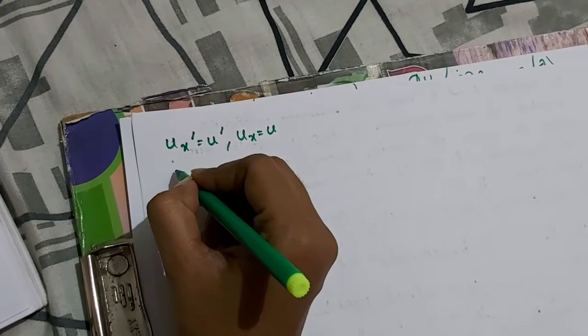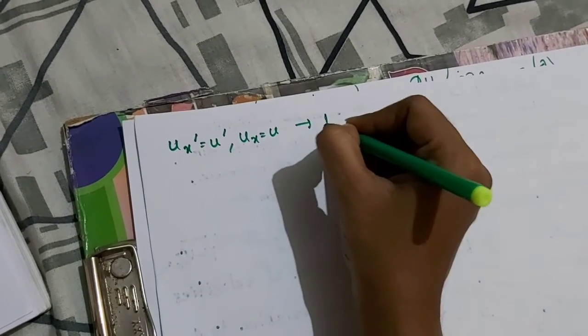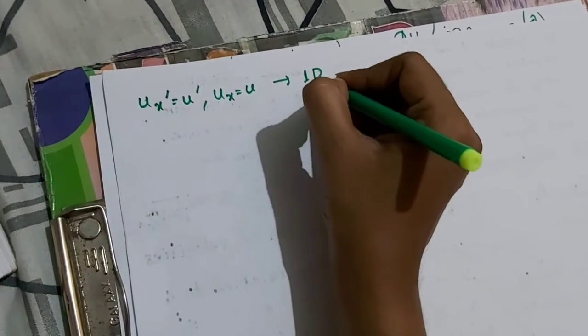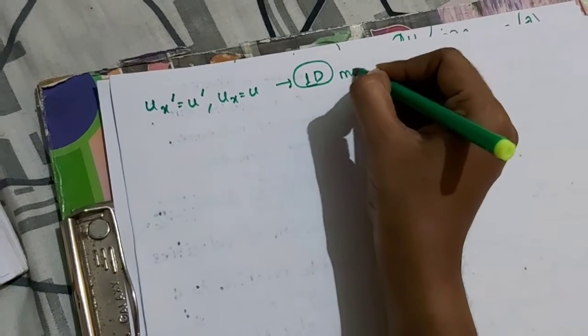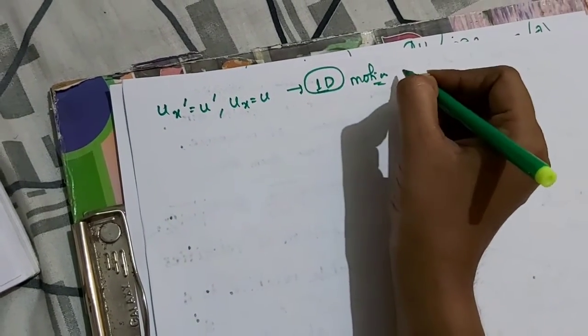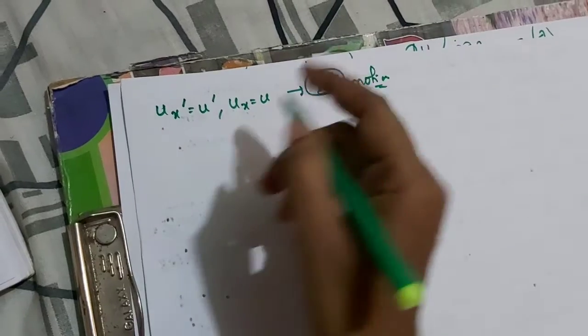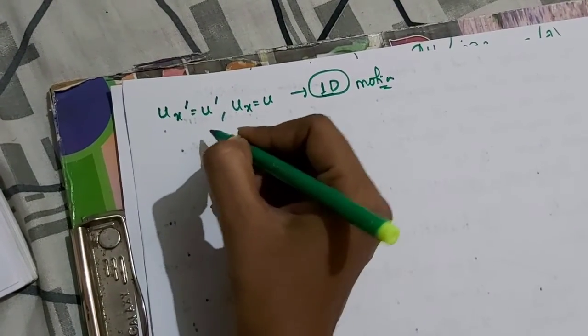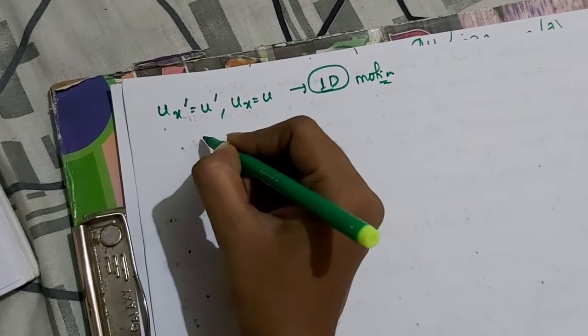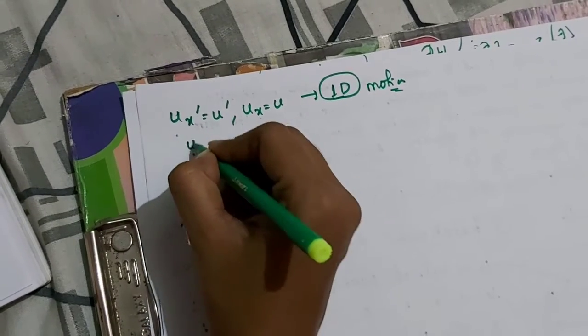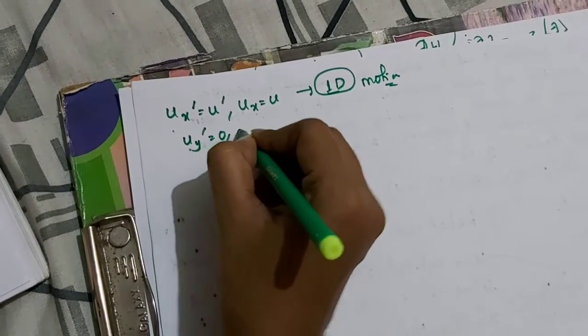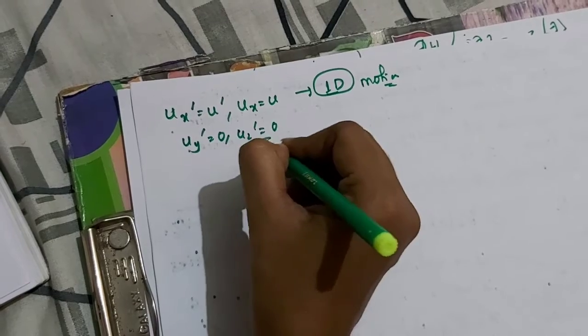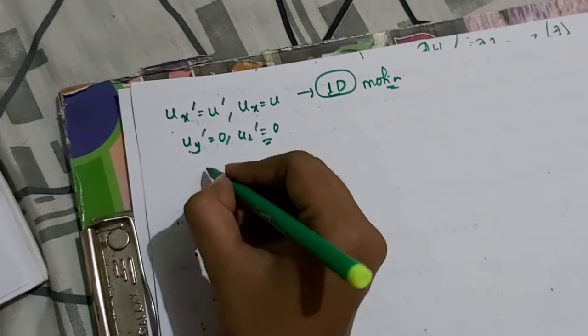This is when the motion is along one dimension, 1D motion, that means the particle is moving along one dimension. Here uy prime will be equal to 0 and uz prime will be 0 for one dimension. So for this case, u becomes u prime.